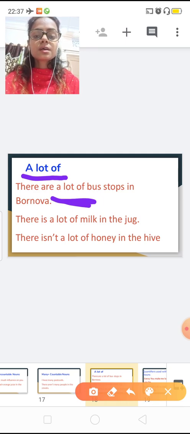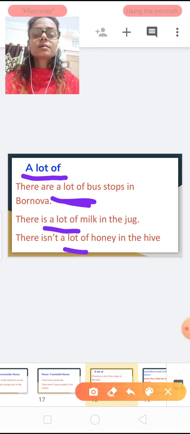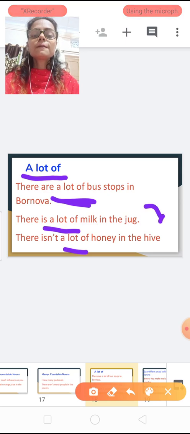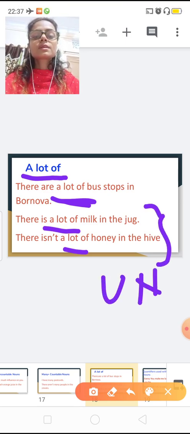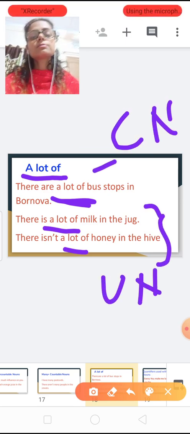Clear, students? Milk and honey are uncountable, and bus stop is a countable noun.